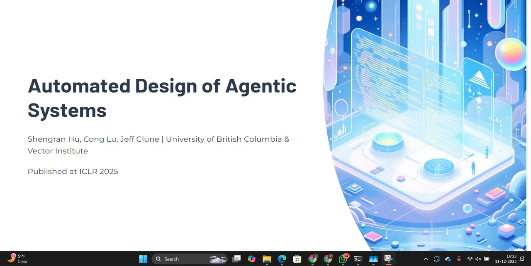Okay, so I'll first explain what agentic systems actually are, why manual design is hitting limits, and then introduce a framework called ADAS, automated design of agentic systems. After that, I'll show you how their meta agent search approach works, what benchmarks they evaluate on, and some interesting results and limitations. By the end of this talk, you should have a clear intuition for how an AI can write agent code and iteratively improve it, and why that might be an important next step for building more powerful systems.